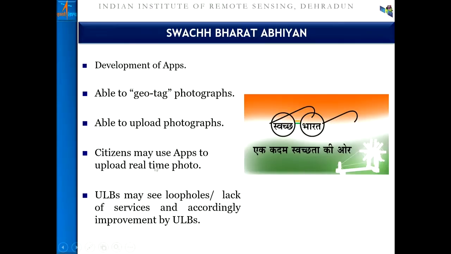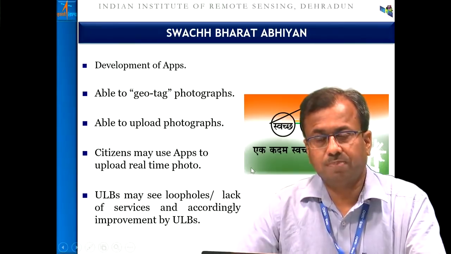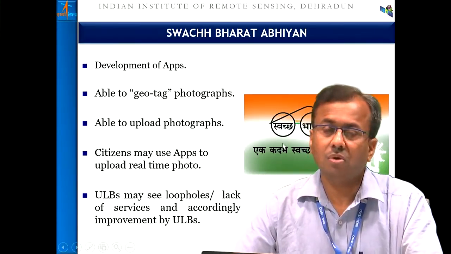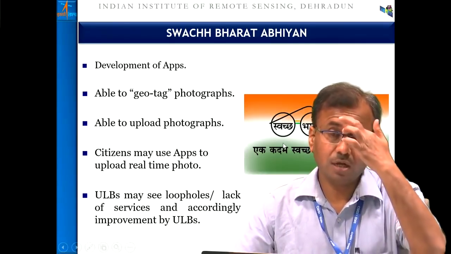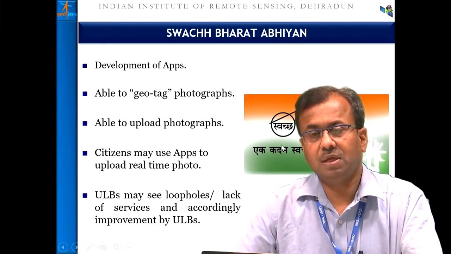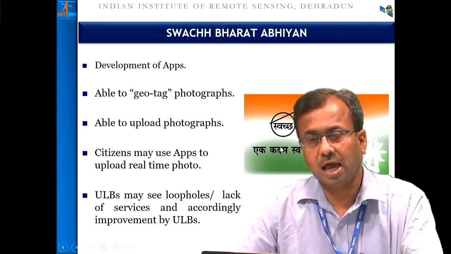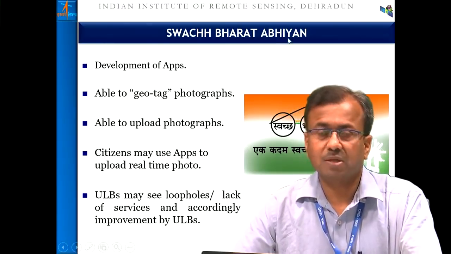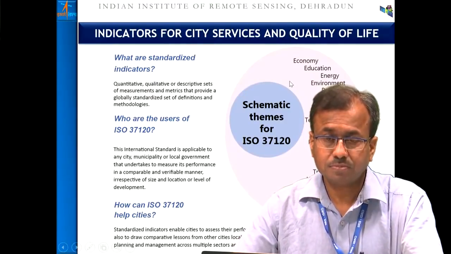All of this is possible through GIS based mobile app development and also a GIS portal. There are plenty of examples in the country where research institutes, planning institutes, or local bodies, along with different entities, have developed their own portals and apps to facilitate the Swachh Bharat Abhiyan.